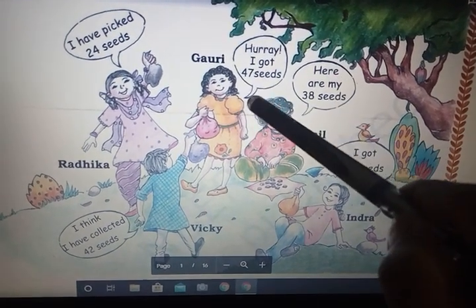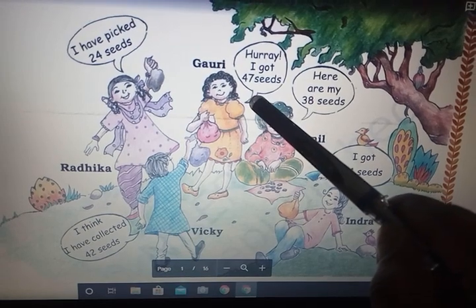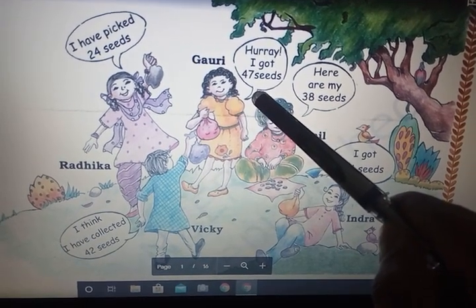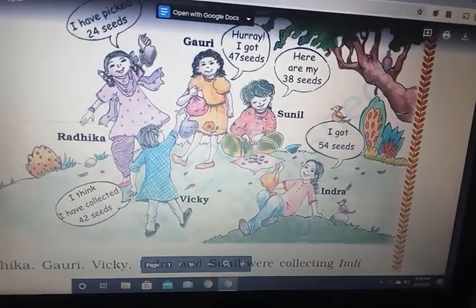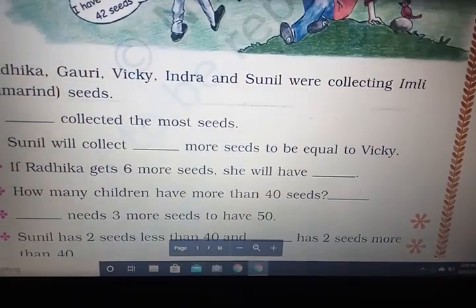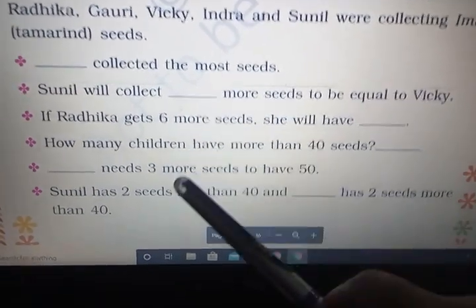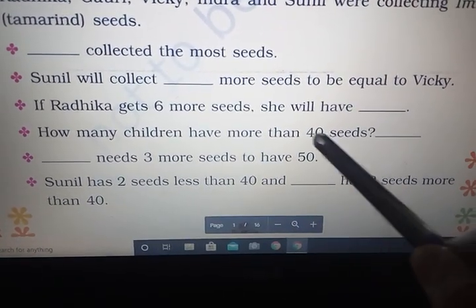And 47 plus 3, it is 50. So Gauri is the answer. If we give 3 seeds to Gauri, then she will have 50 seeds.